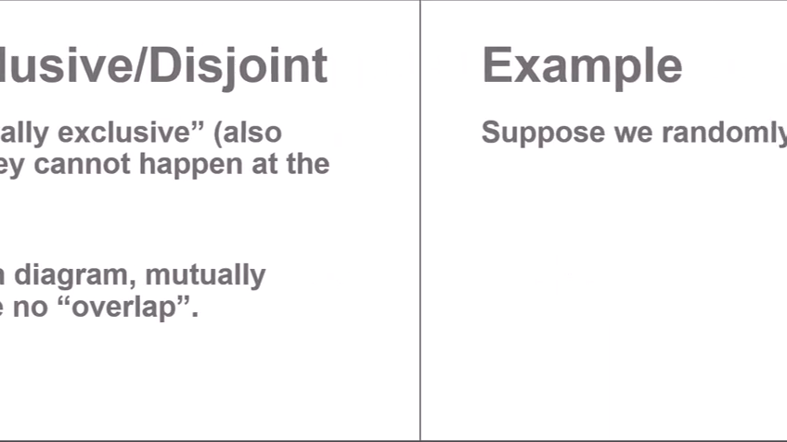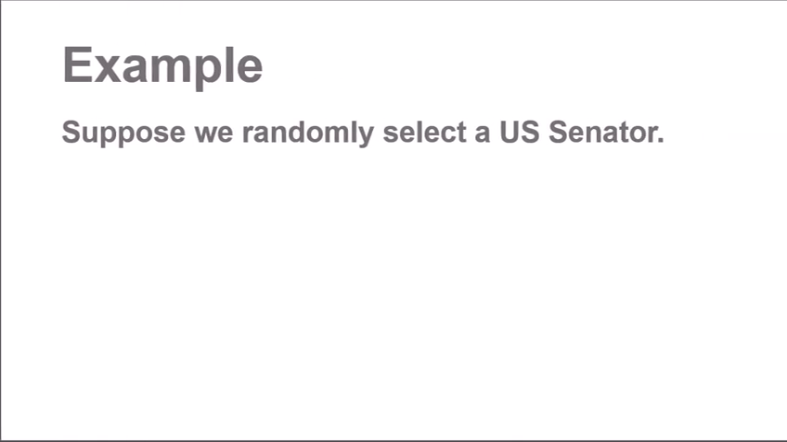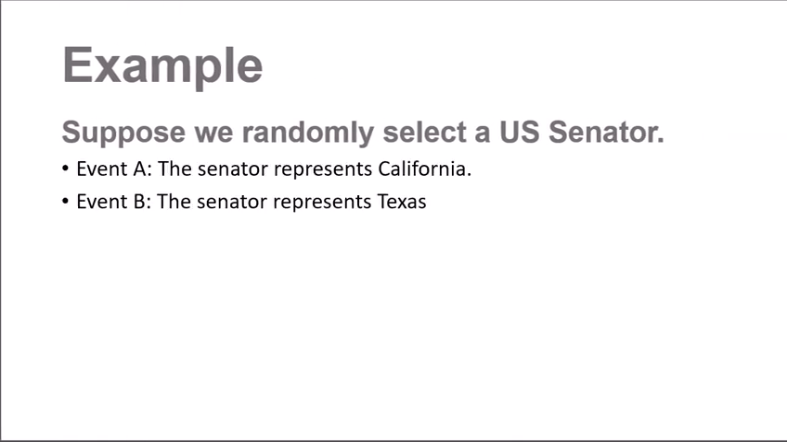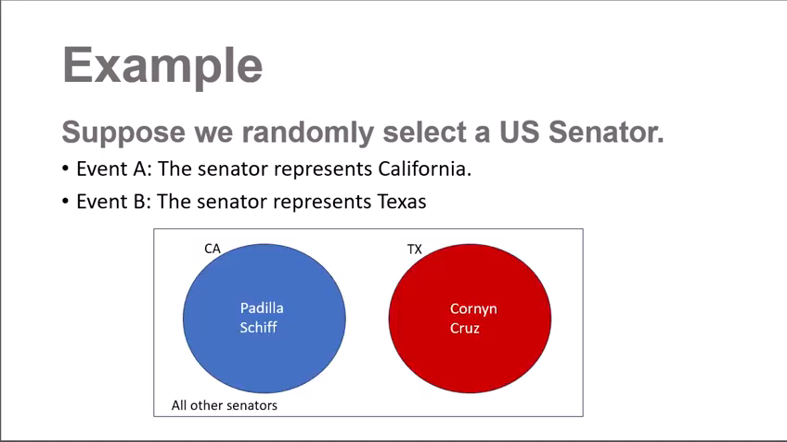Let's look at an example. Suppose we randomly select a U.S. senator, and I'm looking at two possible events here. Event A is that the senator represents California, and event B is that the senator represents Texas. So among all the possible U.S. senators, we can look at which of them represent California and which of them represent Texas. In this scenario, there are two representatives for California and two for Texas, and there are no representatives that represent both. So this is an example of mutually exclusive events. There's no overlap in the senators from California and the senators from Texas.